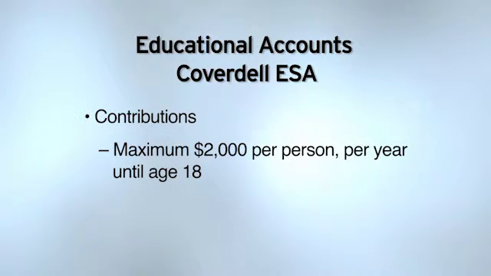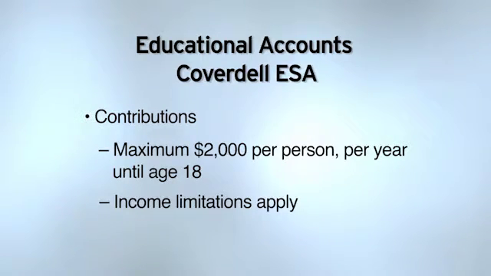So I've set up a Coverdell account for my son. I put $2,000 in the account this year. His aunt wants to put in another $2,000 this year. Can she? Nope. $2,000 per person per year until that person turns 18. Now, income limits apply to the person making the contribution. As your adjusted gross income goes up, you lose the ability to make a contribution.